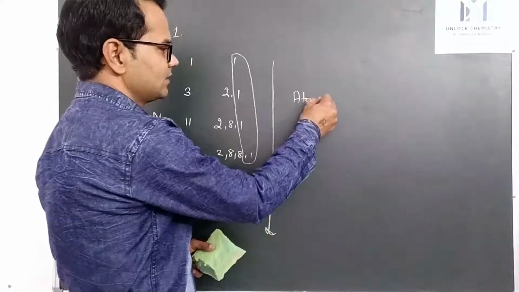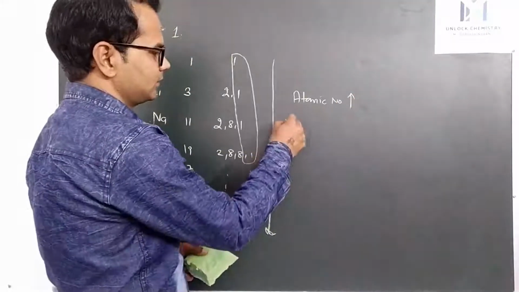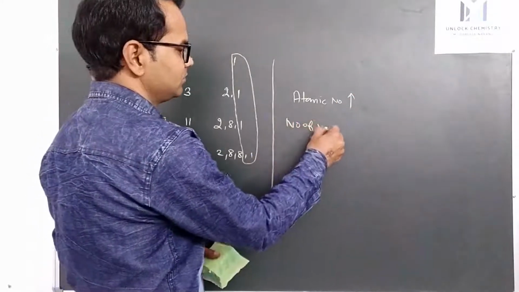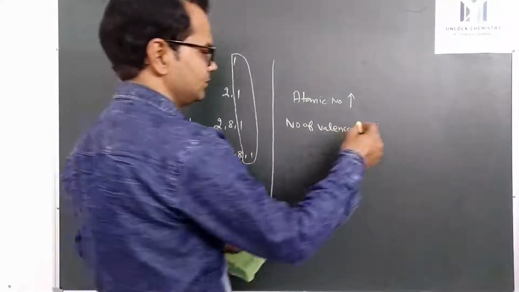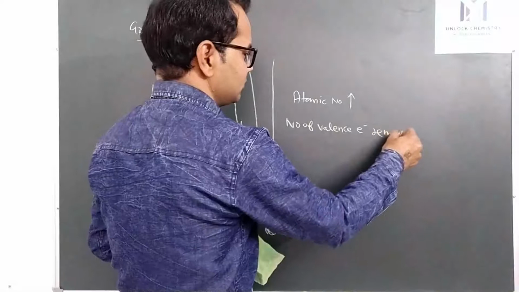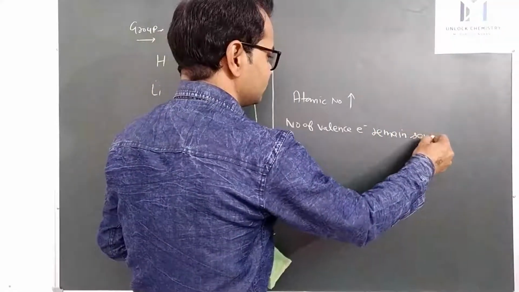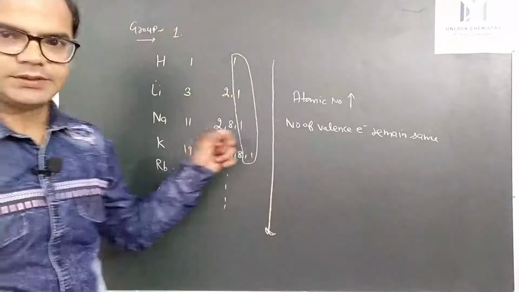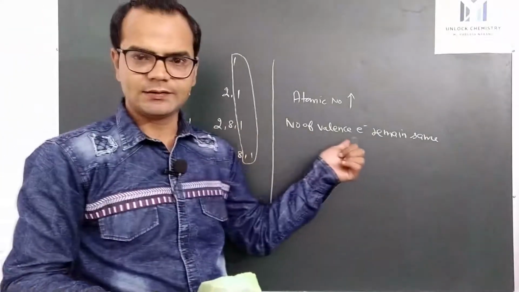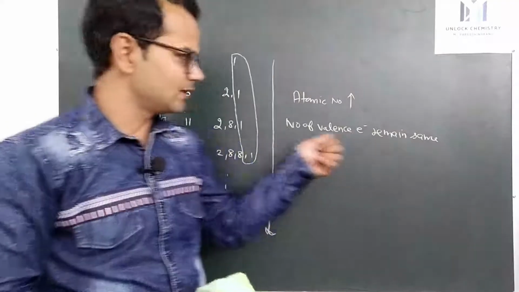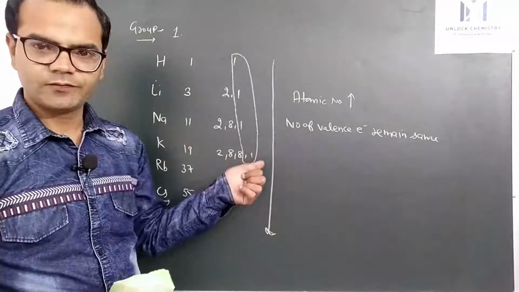So we can say that down the group, atomic number increases, but the number of valence electrons remains the same. In a group, atomic number is going to increase as expected, but the number of valence electrons remains the same. It means they can lose one electron to show a valency of 1.